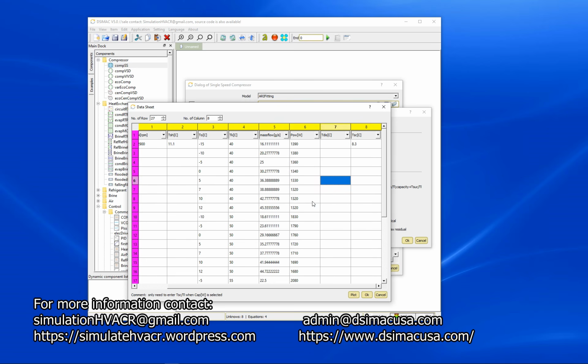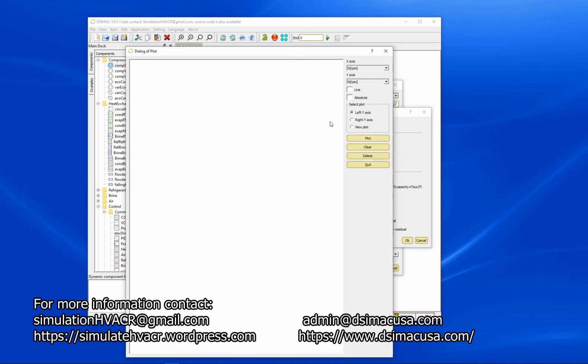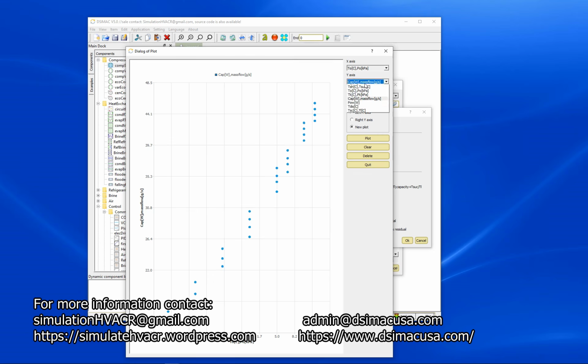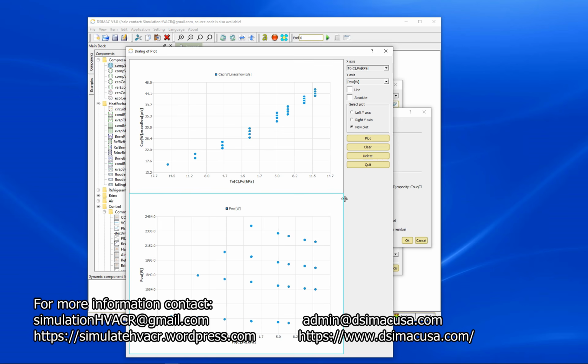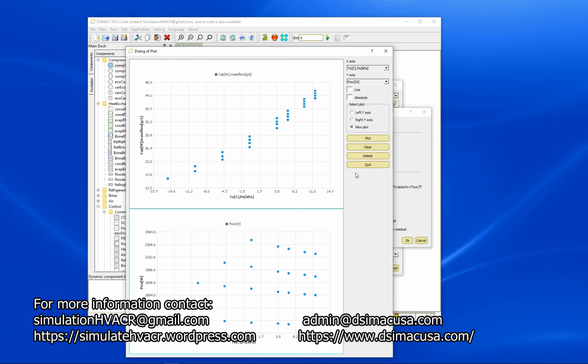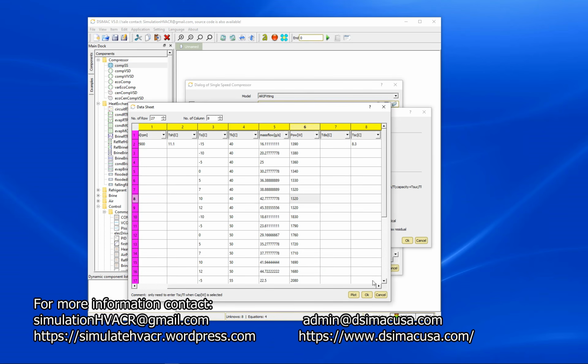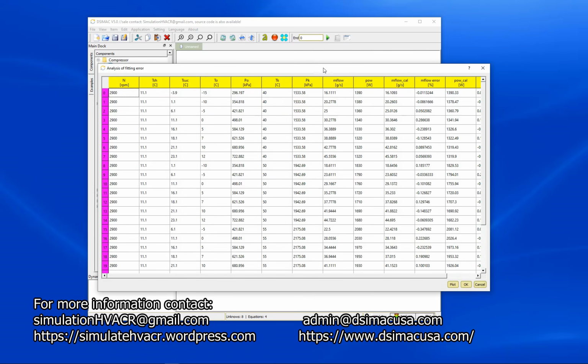After this data is entered, we can plot the data to check if it makes sense. For example, we can plot mass flow and power. This data does make sense. And next, we are going to do data fitting.